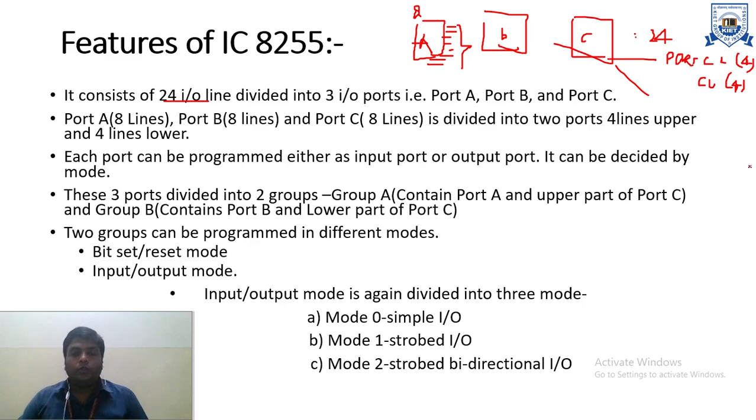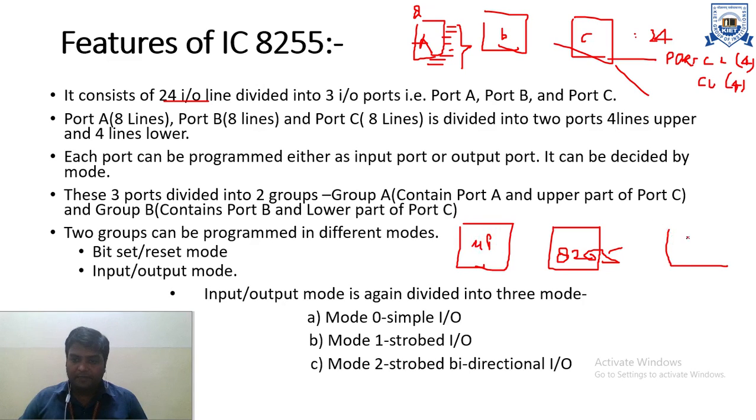As I told you, let's suppose we have the 8255 IC, and let's suppose here we have the microprocessor and here we have peripheral devices. Let the communication be like this, that means the microprocessor wants to send information to peripheral devices, input output devices. When information is sent in this way, 8255 will be considered as output mode. So all the ports of 8255 will be considered as output buffer.